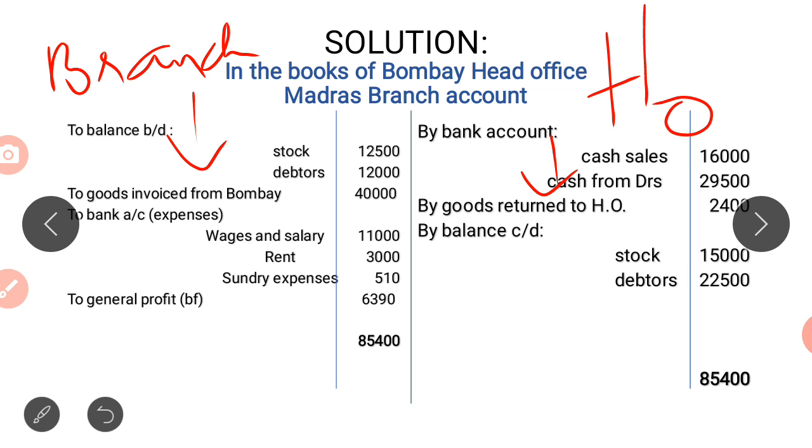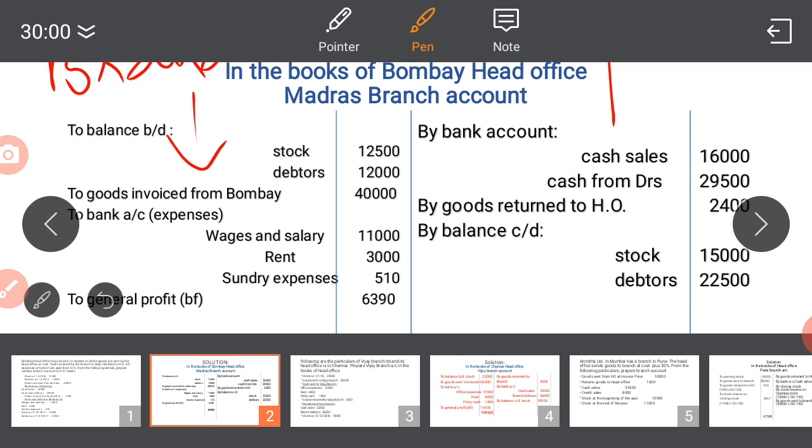That's it. And whatever you receive in the form of cash only has to be recorded in the branch account. Anything that is in credit, consider credit sales, will you record it here? No, we do not have to record it in the branch account. I hope you understood this simple problem.